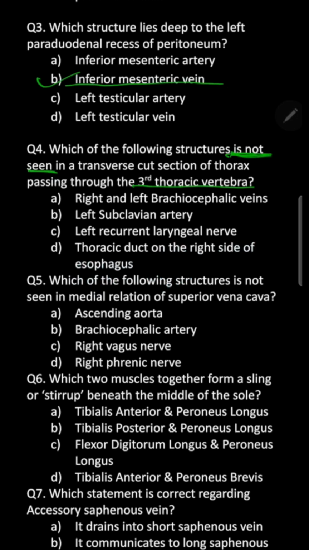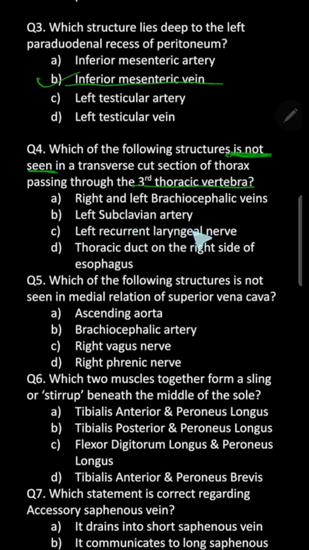So third thoracic vertebra means the upper portion of the superior mediastinum, means behind the upper half of the manubrium, right? So there you will find the right and left brachiocephalic vein, especially the left brachiocephalic vein crosses the upper half of the manubrium sterni posteriorly.